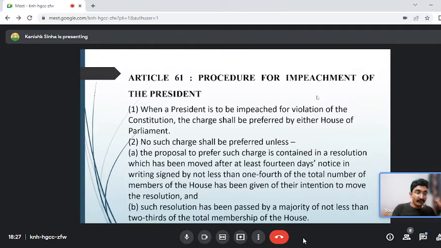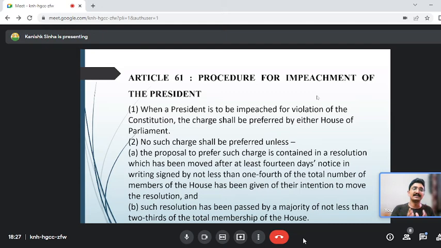If it is proved after the election, for example, after Draupadi Murmu is now elected as the president of India, tomorrow if it is proved that she is holding any office of profit in the state of Jharkhand or in the state of Odisha, then she might be asked to resign from either that office or from the post of the president. Another way to remove the president is the impeachment of the president. How does the procedure work for the impeachment of the president? This we have to remember.